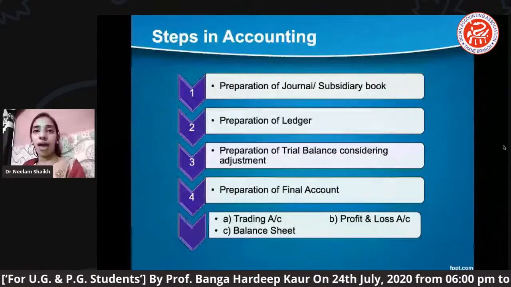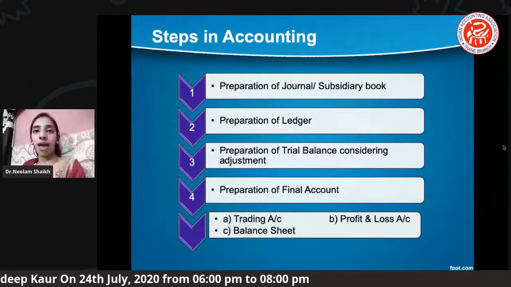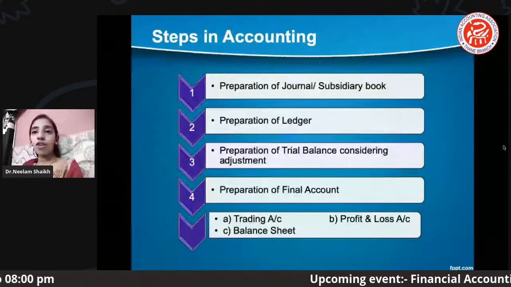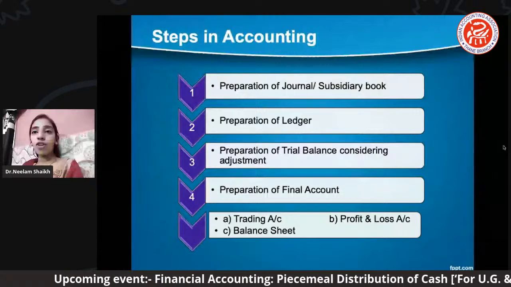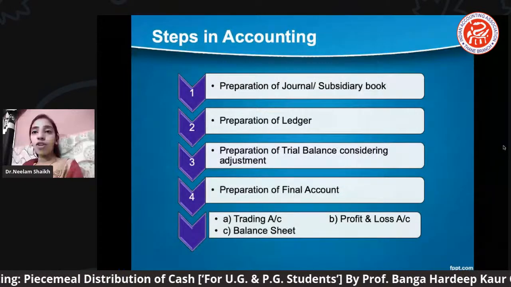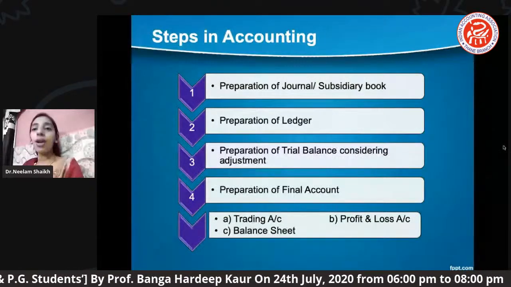So in that final account phase, the preparation of the trial balance indicates that the trial balance has been given to you. We will go to our last, fourth stage, where we will have our trial balance, and through that trial balance we are supposed to prepare our partnership final account.